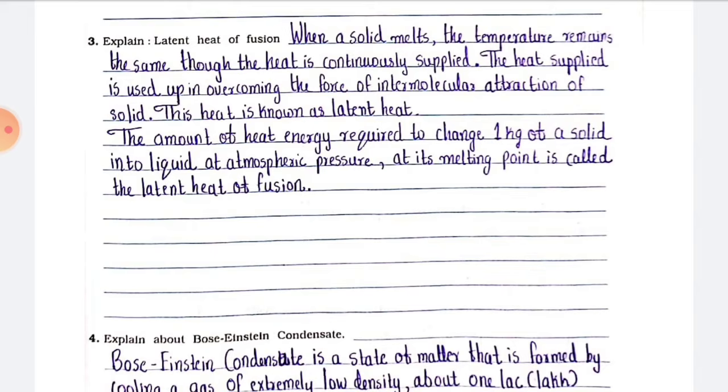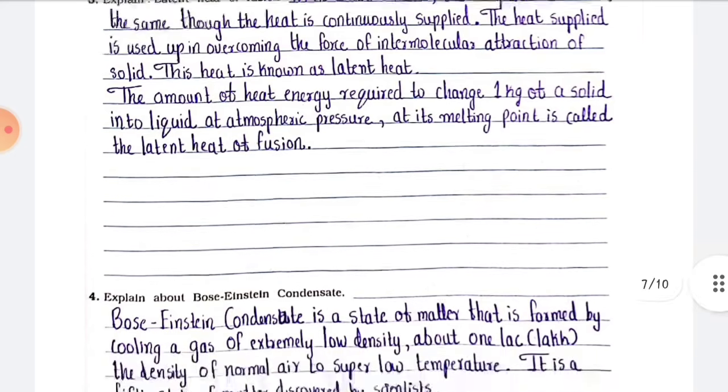The heat supplied is used up in overcoming the force of intermolecular attraction of solid. This heat is known as latent heat. Next, the amount of heat energy required to change 1 kg of a solid into liquid at atmospheric pressure at its melting point is called the latent heat of fusion.